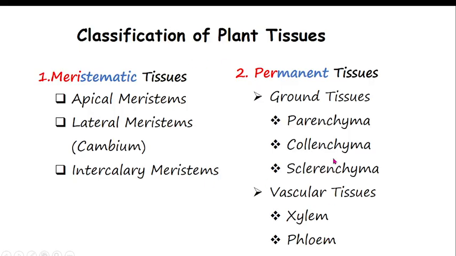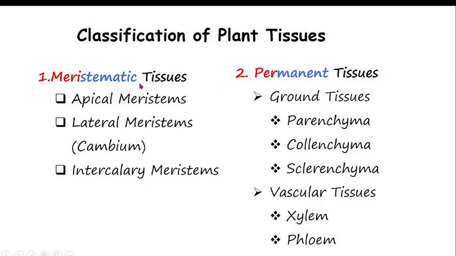So I'm going to describe this with full dedication. I hope you are happy to see these wonderful notes, and take time to review. First of all, take your pen and your notebook. Now draw this. Plant tissue can be classified as either meristematic tissue or permanent tissue.